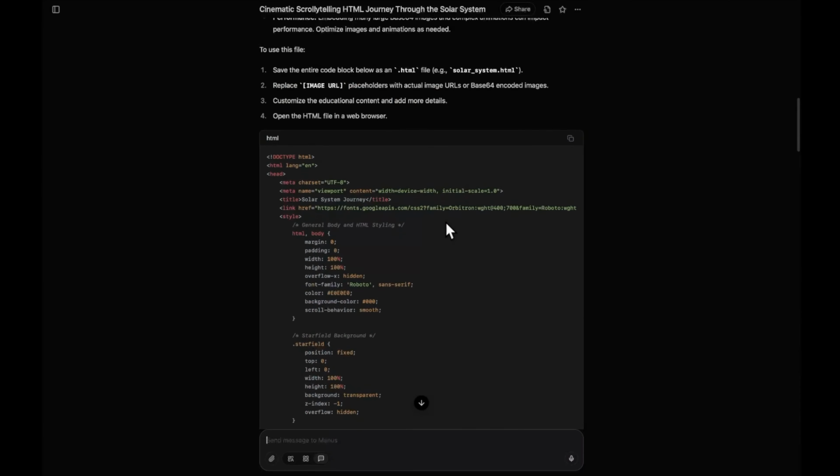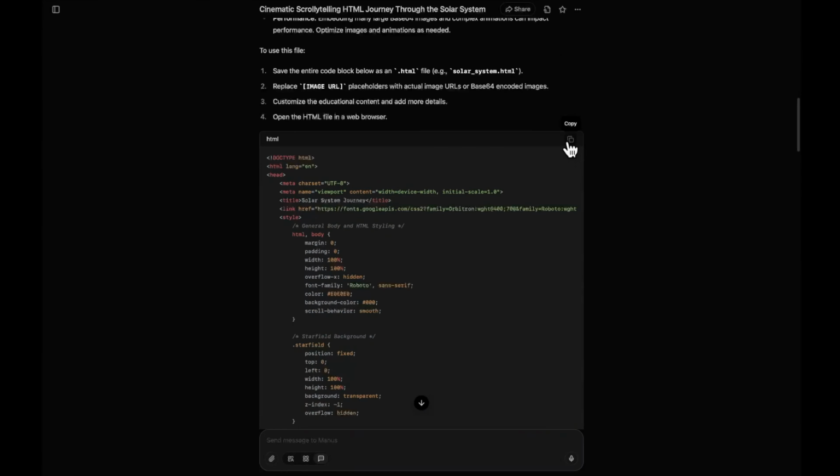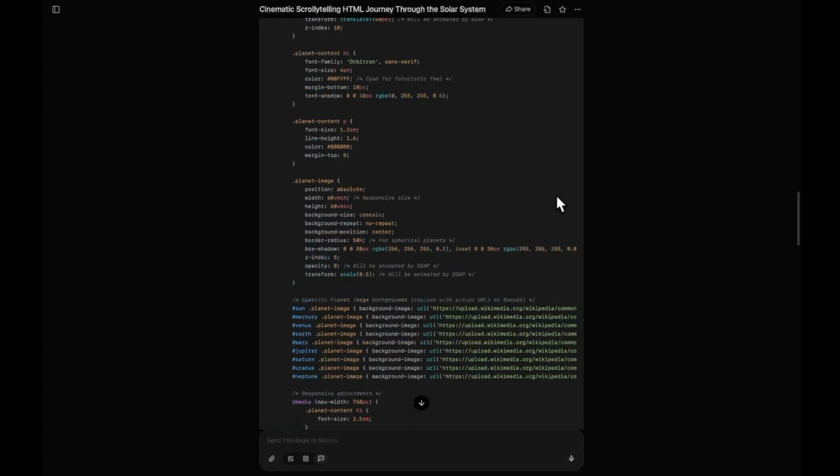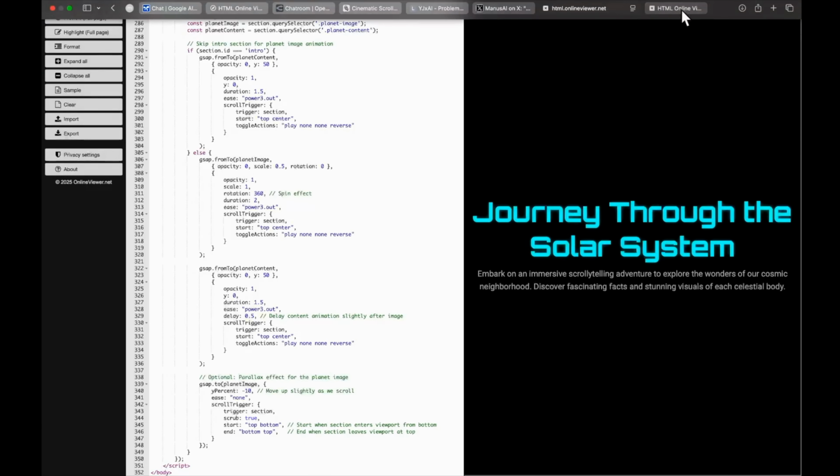Okay, so this time instead of saying that it is not able to do that, it has actually given us the code. That is nice to see. And I think the code is kind of small. I don't expect too much from it. Anyways, let's open up HTML viewer and paste that. Okay, that does look promising though.